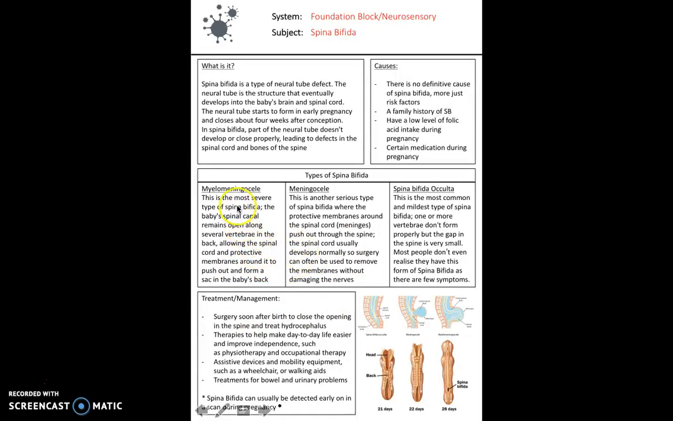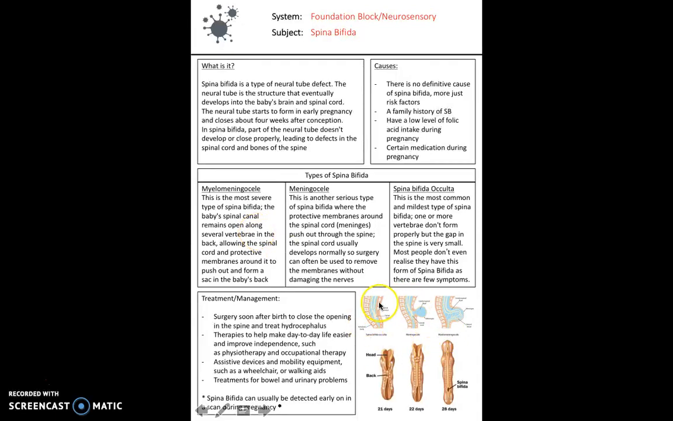We have this first type here, myelomeningocele, then we have meningocele and spina bifida occulta. The most severe type is the first one, where the baby's spinal canal remains open along several vertebrae in the back. What I think is really clear to show this are the 3 images here. The first one refers to spina bifida occulta. It's in a different order to the list, but you can see the little labels underneath to match them up. This one here is meningocele, so that matches up to the middle, and the last one here matches up to the first one.